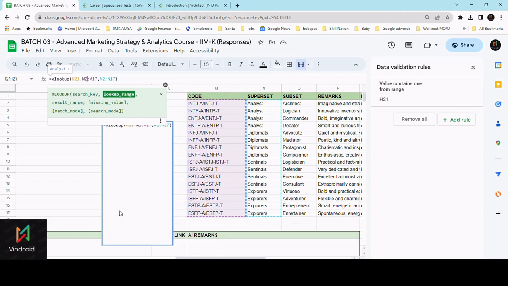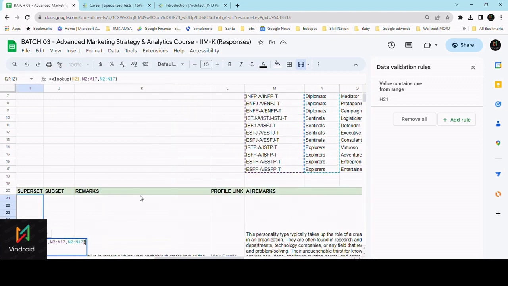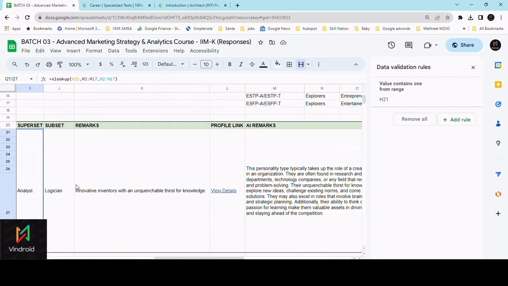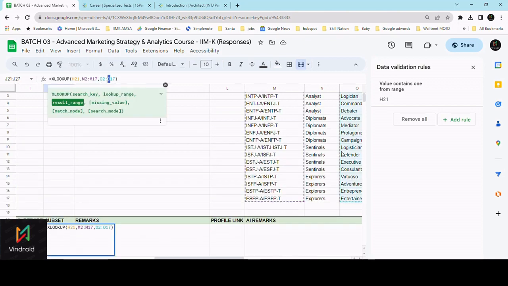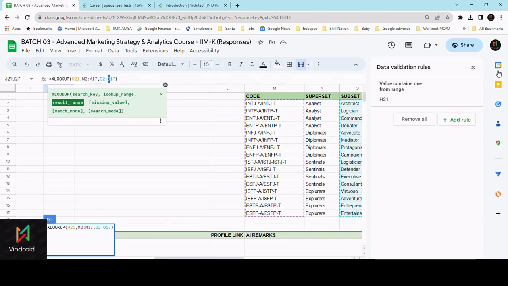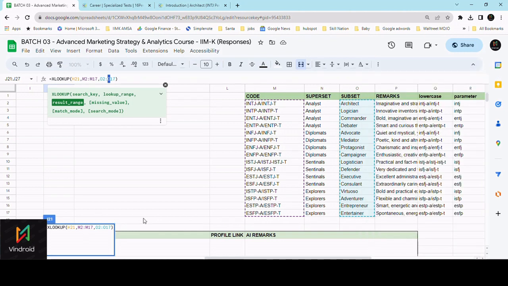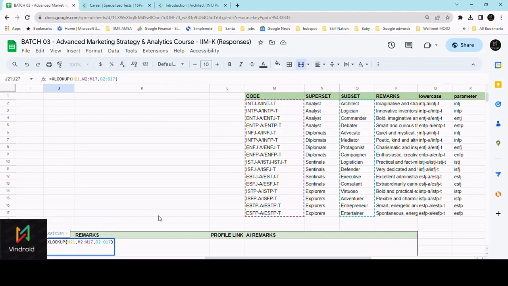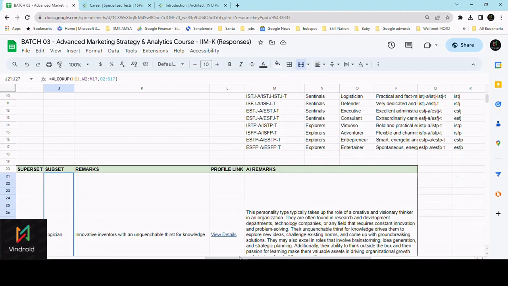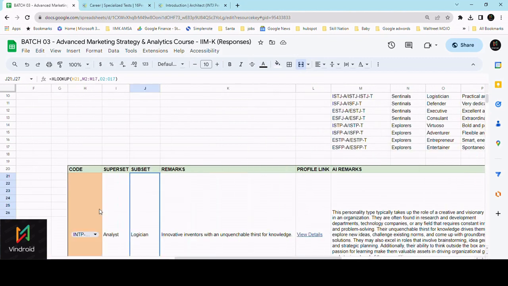So a very simple formula, that is the subset, and here I just moved from the subset to the superset, the same formula that I use, and I have connected to the subset here. So I'll get the answer here based on the input that is available on the first cell, that is the H21.